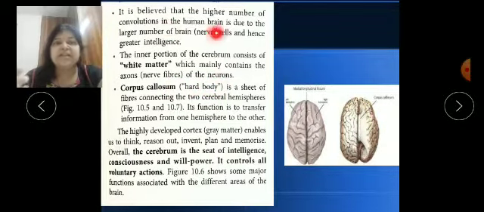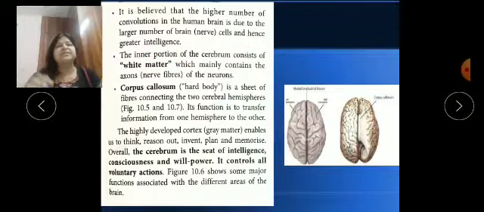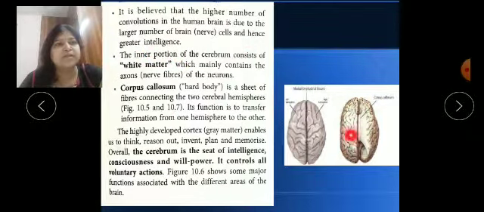Now it is believed that the higher number of convolutions, the grooves and gyri if present, means a large number of brain cells and hence greater intelligence. So children, you can see here folds and grooves, these zigzag lines. These are called folds and grooves.